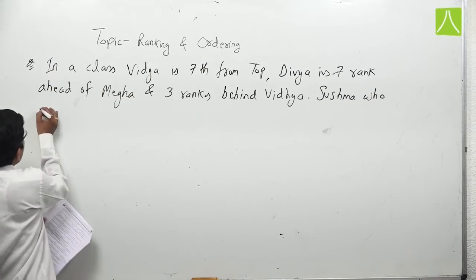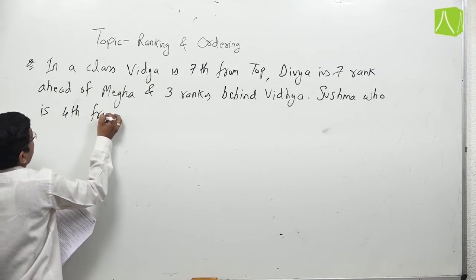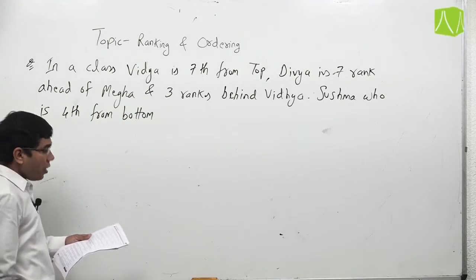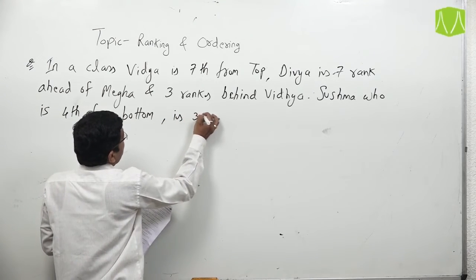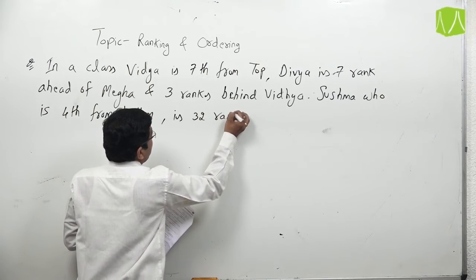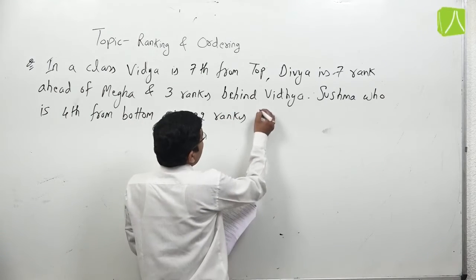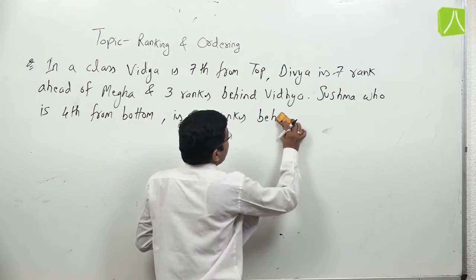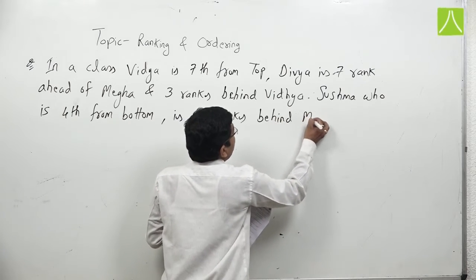Sushma, who is fourth from bottom, is 32 ranks behind Megha.